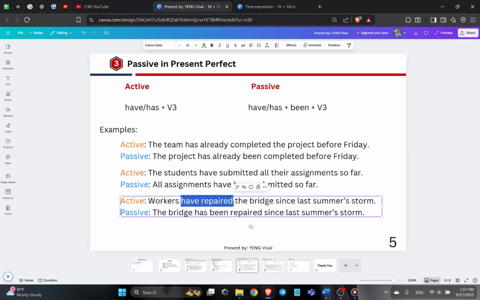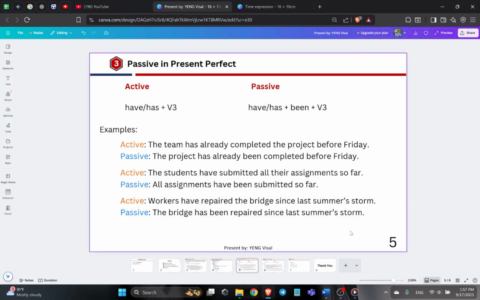The verb here is repair. So the bridge is singular, we use has been, and repaired is the past participle of this one. And then just add the time expression. That's all for the present perfect.